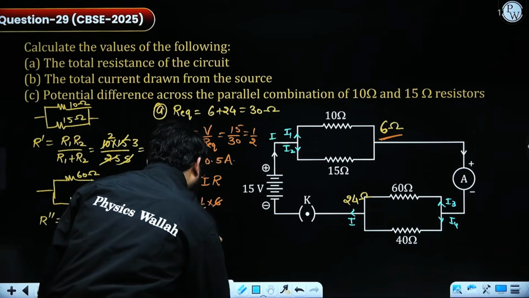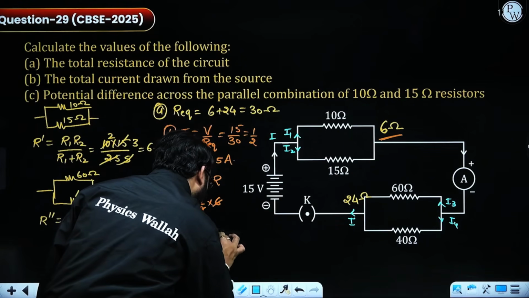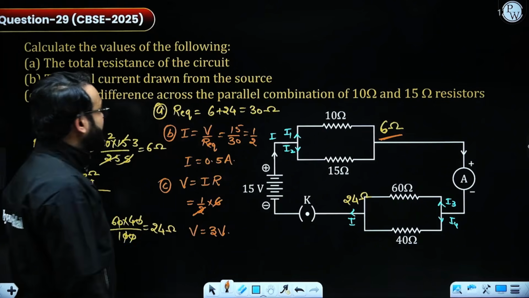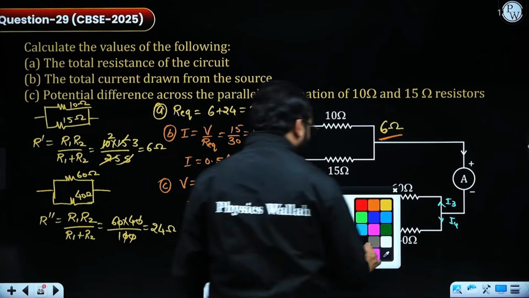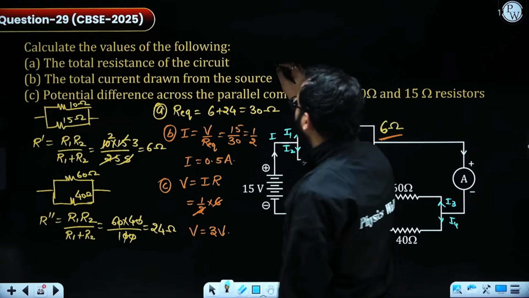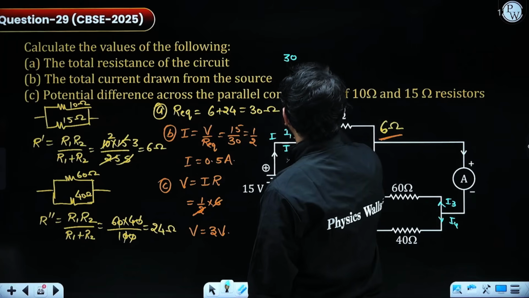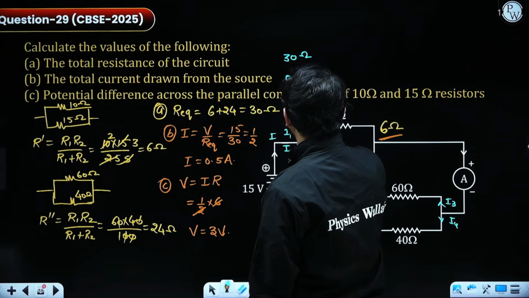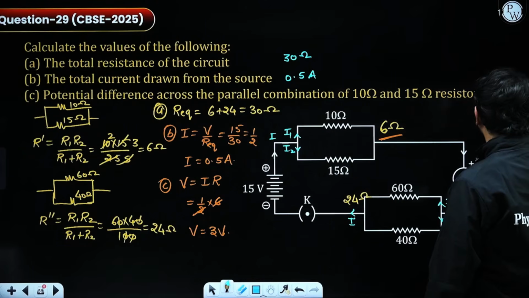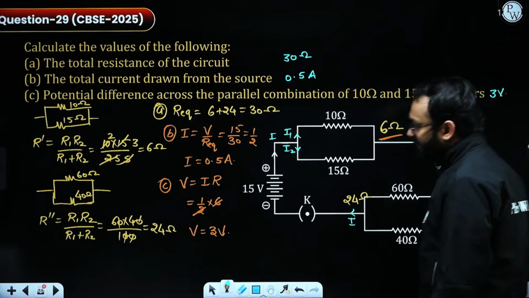On cancelling out, the value of V comes out as 3 volt. So these are the answers that we have obtained one by one. R equivalent is 30 ohm, the current is 0.5 ampere, and the combination gives me 3 volt.